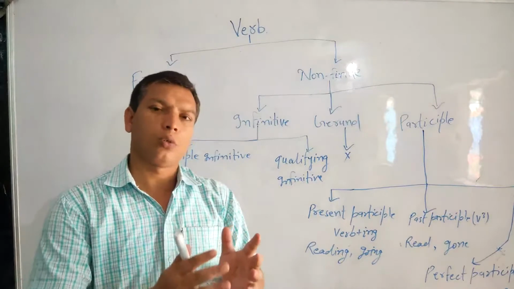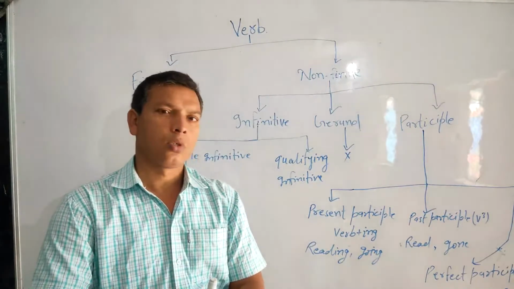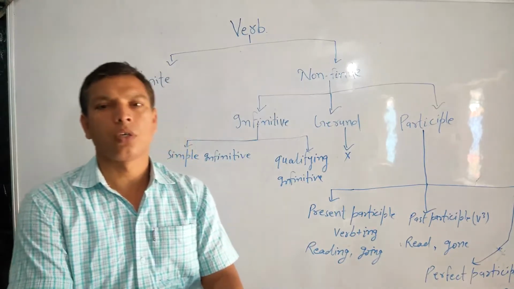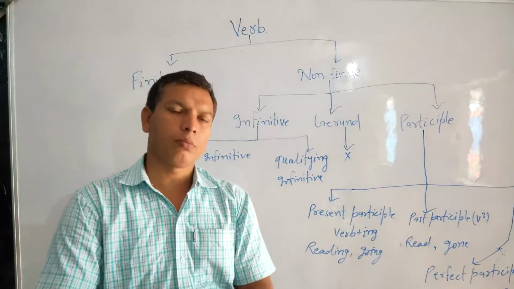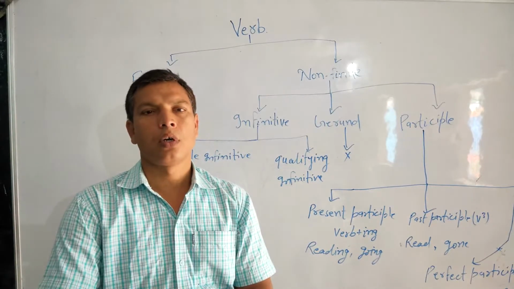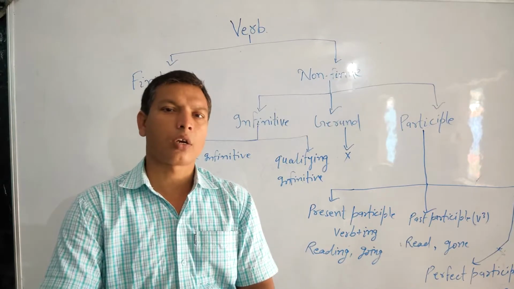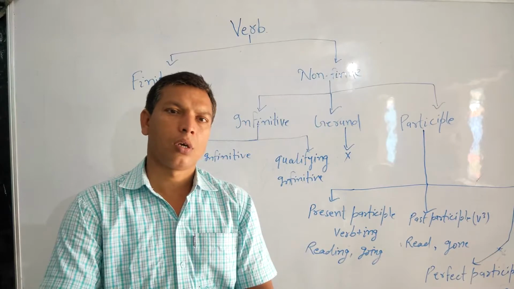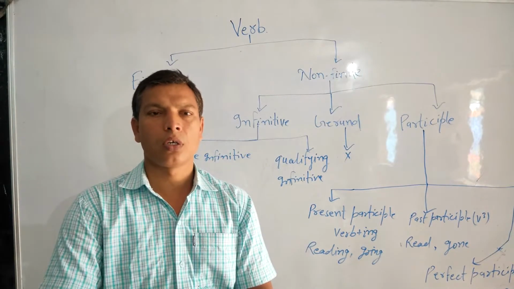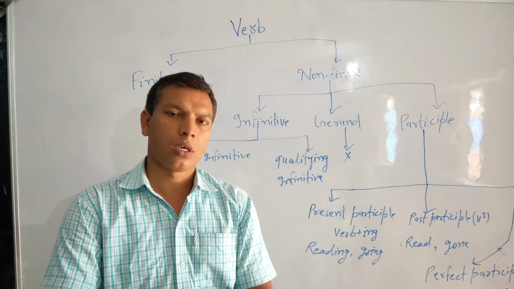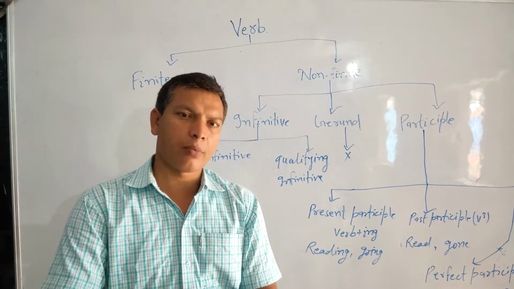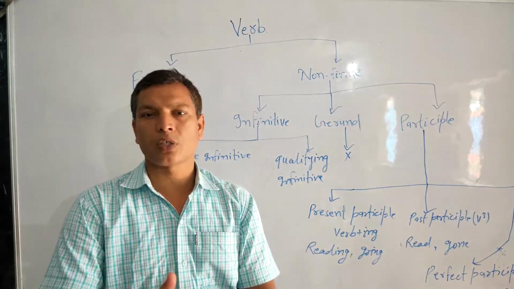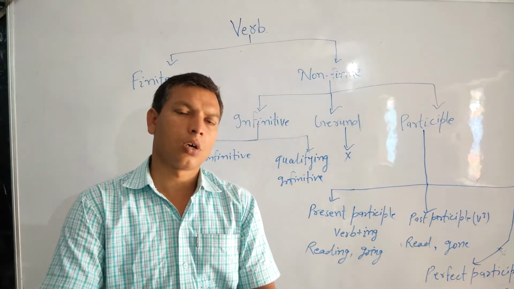Which do we call finite verb? Short and simple, we need to keep in mind that verbs with present or past form are called finite verb, or verbs with tense are called finite verb, or in other words, verbs which are affected by the person and number of the subject and the tense of the sentence are called finite verb, and the verb which is free from the effect of tense of the sentence, person or number of the subject is called non-finite.